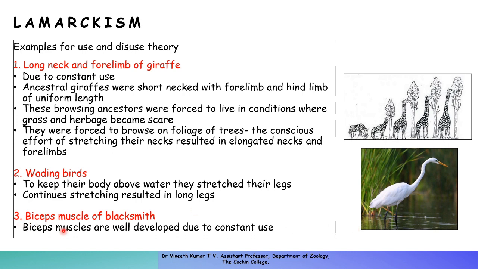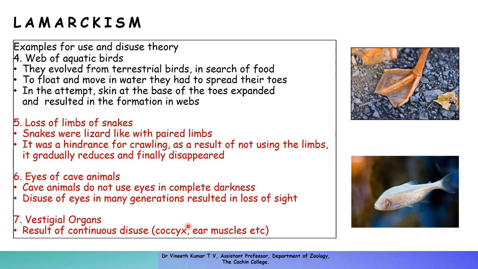Another example of the use theory is the biceps muscles of blacksmiths. The biceps muscles are well developed because they are constantly used. Before machinery came, blacksmiths used their biceps to beat hot iron. As a result of constant use of their muscles, their biceps became well developed. So that is another example.